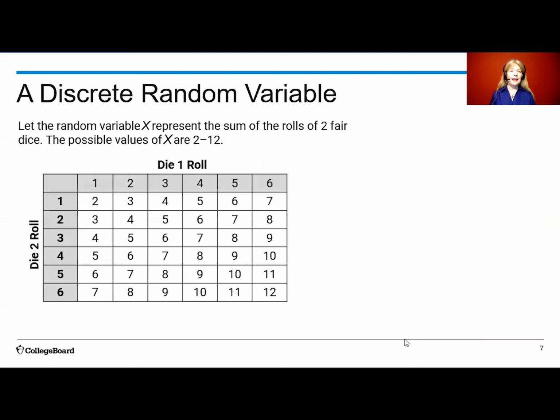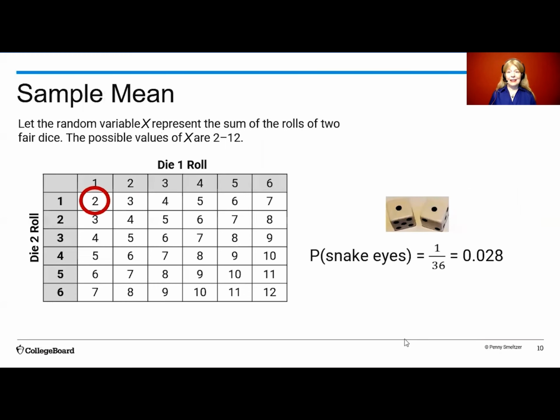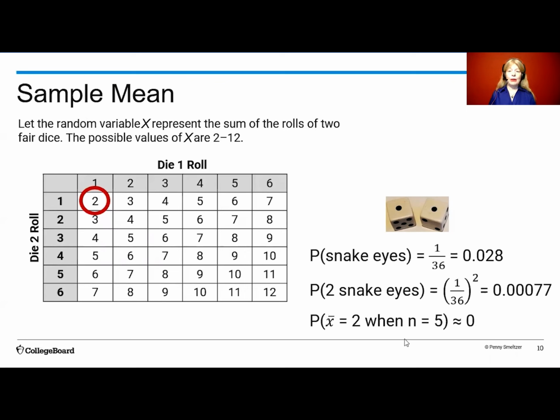Here I have a chart showing all the combinations we could get for 2 rolls of the dice. Rolling 2 ones is called snake eyes. I don't know why. But if we roll snake eyes, the probability of that happening is 0.028. It only happens 1 out of the 36 possible rolls for 2 dice. Rolling snake eyes twice in a row has an even smaller probability of happening. And rolling snake eyes 5 times in a row to get a mean of 5 rolls that's 2 is virtually 0.